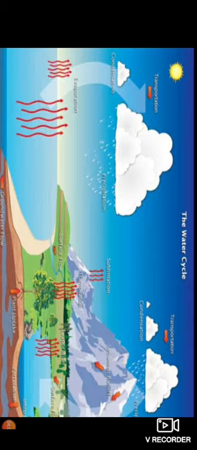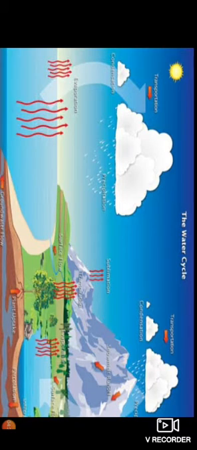Both condensation and freezing point are decided with the help of the water vapor present in that air, and even the altitude decides the freezing point of that place.